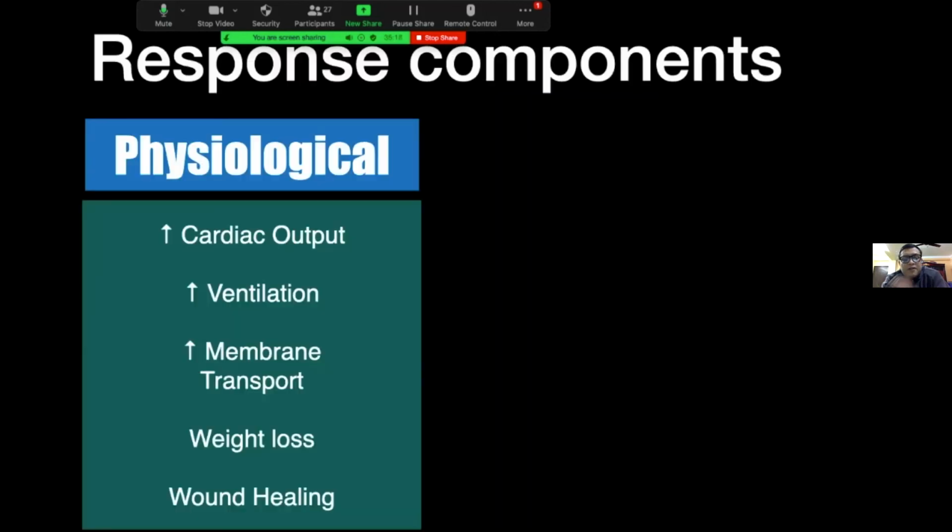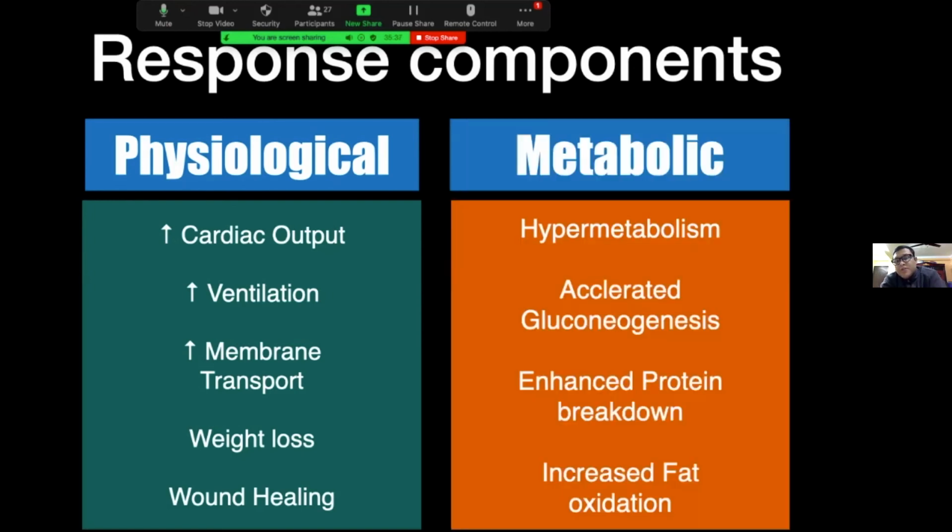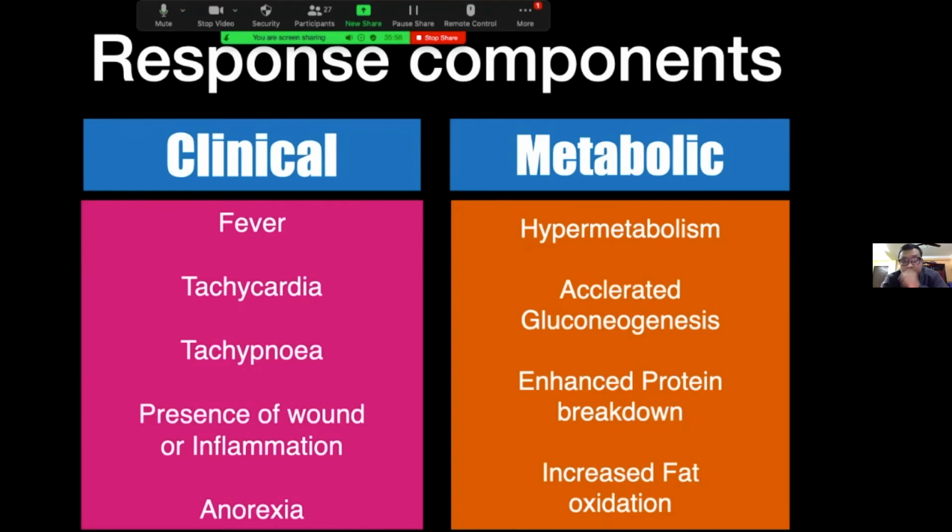Response components may be divided into physiological. As I have already mentioned, there is increased cardiac output, the respiratory rate increases, and membrane transport increases, thus leading to edema. Initially, there will be weight loss because of loss of body proteins and body fats. Wound healing will be problematic. In metabolic responses, there will be hypermetabolism, gluconeogenesis, and protein breakdown. All will lead to a hyperglycemic phase because the vital organs survive only with glucose. So there will be a phase of increased glucose in the initial phase of the metabolic response.